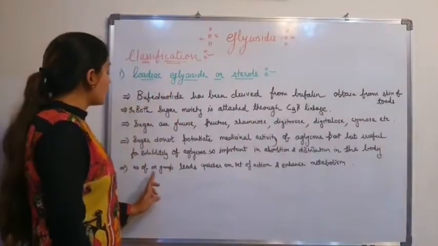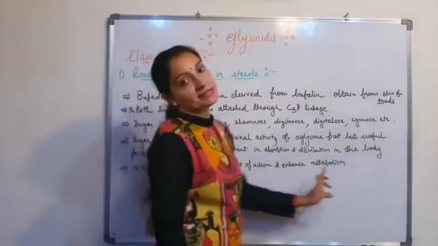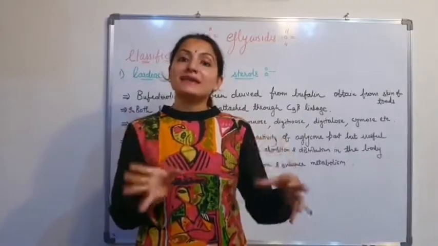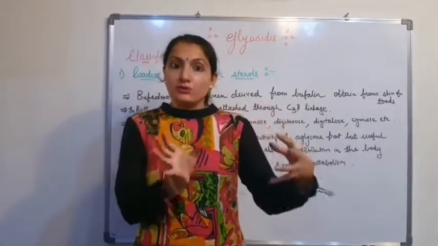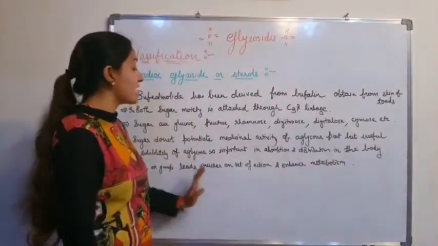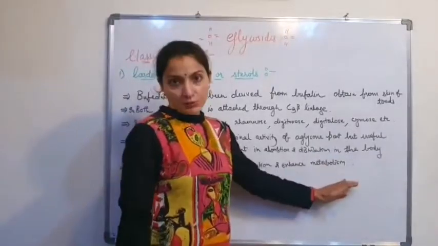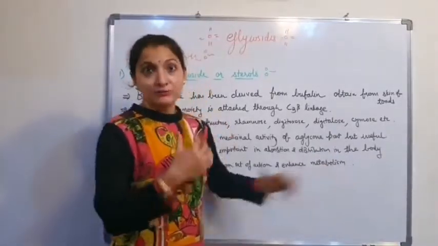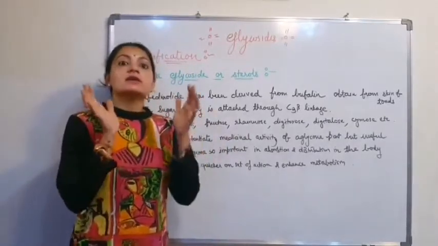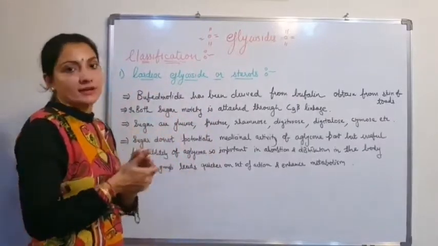part. Number of hydroxyl groups leads to quicker onset of action and enhanced metabolism. Because glucose contains many OH hydroxyl groups, and these hydroxyl groups help in quicker onset of action, so fast action and enhanced metabolism and give a good, faster effect. So this is all about the cardenolide, steroids, sterol and the bufadienolide and cardenolide.